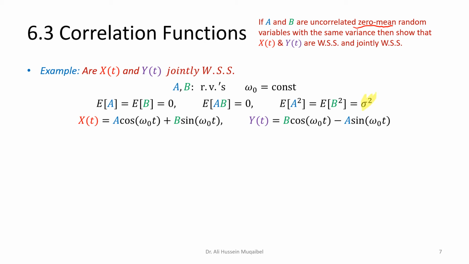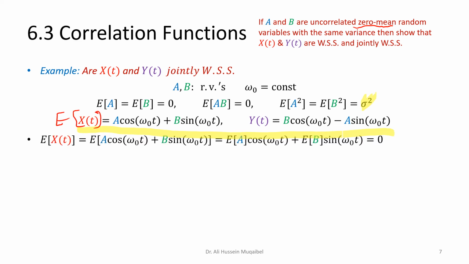Okay, so now we are defining y and x in terms of a and b. To prove it's wide sense stationary, I just need to find that the mean is constant, and then we look at the correlation. So we look at the expected value of this, which is the expected value of the right hand side. We'll do it together here. So I'm just replacing x with its equivalent. Now we know that cosine and sine are not random, so they go outside the expectation. And of course, the expected value of a and b, they are both 0, so it ends up being 0.